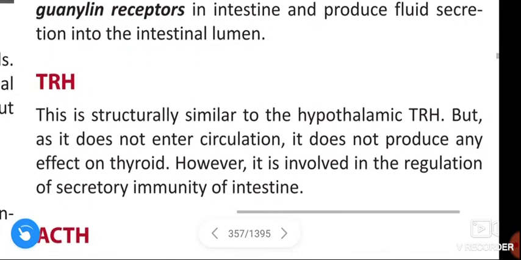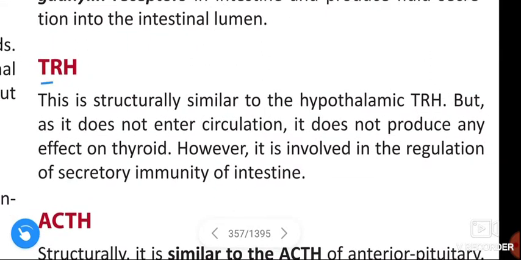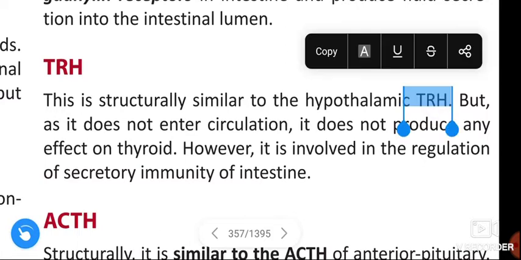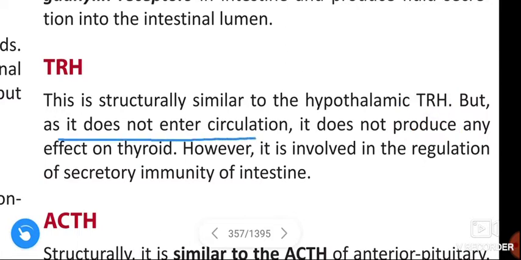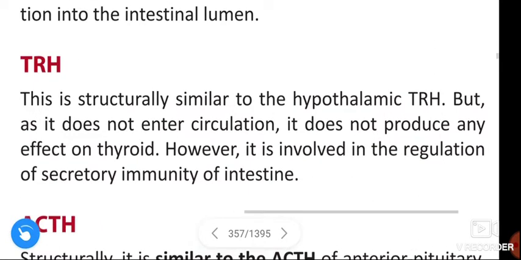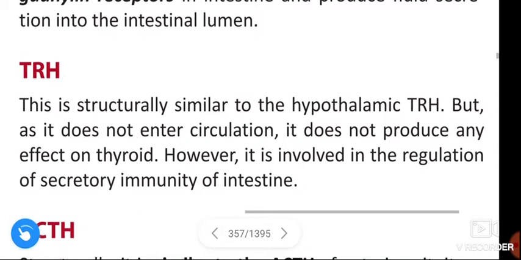Next, thyrotropin releasing hormone. This is structurally similar to the hypothalamic thyrotropin releasing hormone, but it does not enter the circulation. It does not produce any effect on the thyroid. However, it is involved in the regulation of secretory immunity of the intestine.